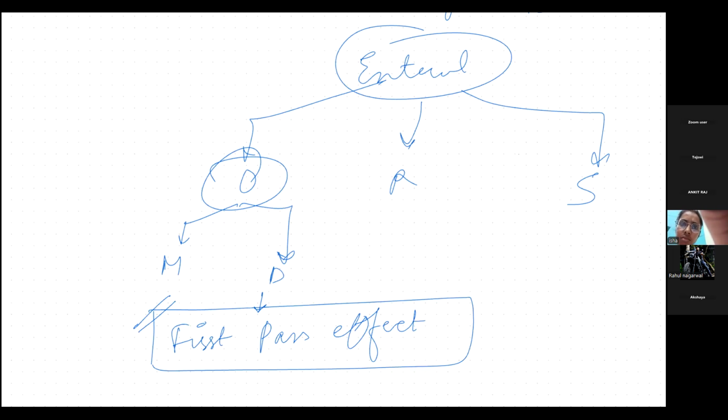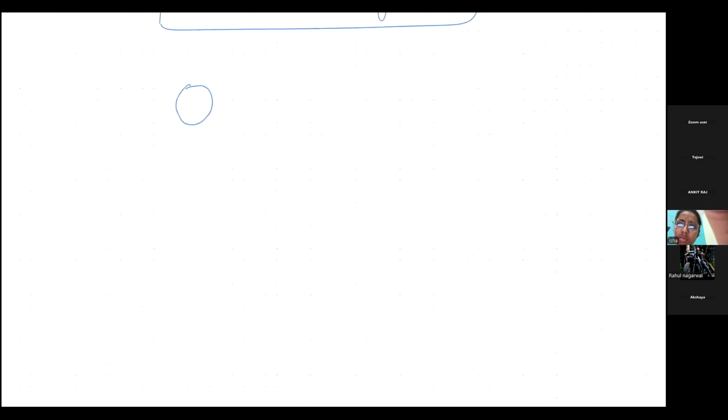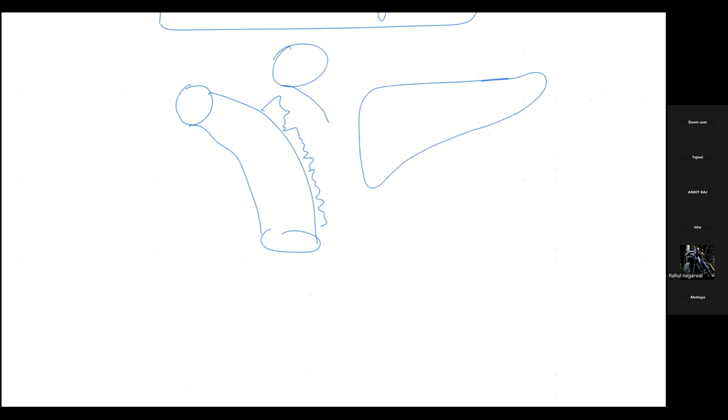Let's suppose there is a person, and this is the mouth of the person, and this is the oral part, and this is the fecal part, and these are the cells, and then we have a liver over here. Where is the liver? Yeah, this is the liver, this is the portal vein. Wait, let me draw it properly. Yeah, this is the portal vein, and this is the systemic. So this is portal vein, this is oral, this is fecal route, and this is our liver, and this is the rest of the circulation, systemic circulation basically.